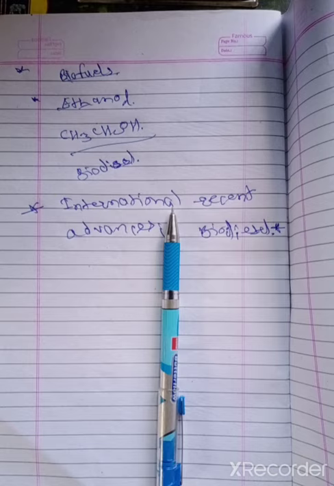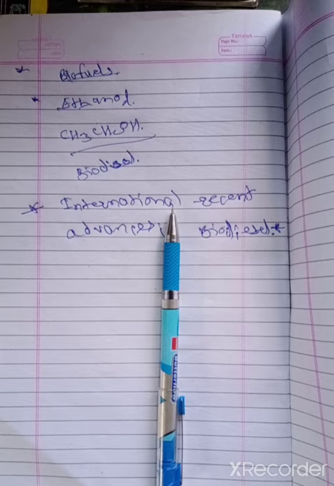Then we have discussed the efficiency of boiler. That is the percentage of input that is effectively utilized to generate the steam. There are two methods that we have discussed. First one is direct method, second one is indirect method, right? The formula for boiler efficiency by the direct method is heat output divided by heat input into 100.